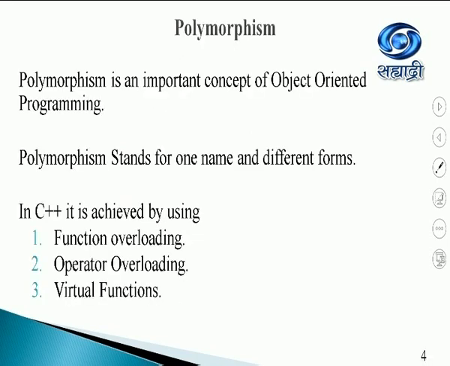What is polymorphism? It is an important concept in object-oriented programming technology. Polymorphism basically stands for one name and different forms. In C++, this is achieved by using function overloading, operator overloading and virtual functions.